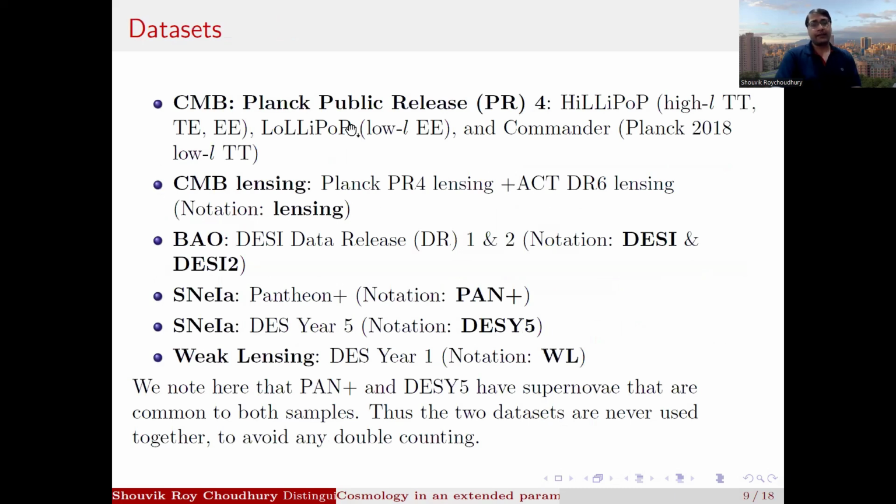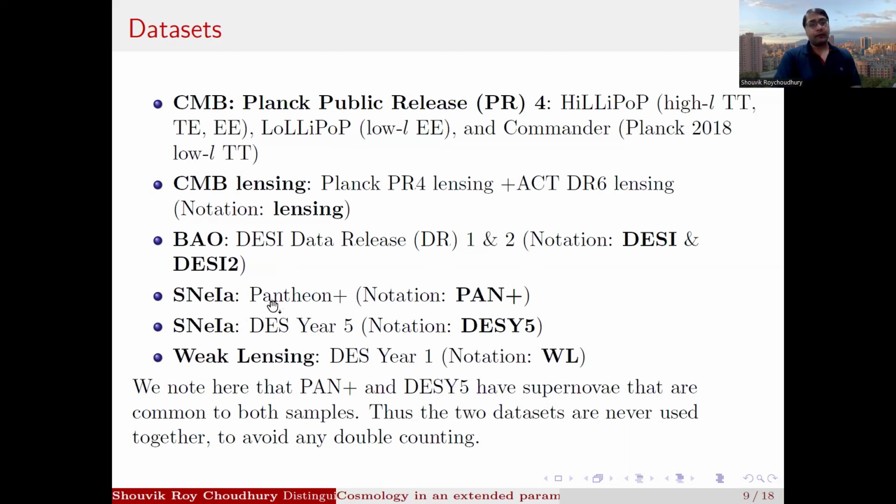So we use these datasets: Planck PR4 for CMB. We use the HiLLiPoP and LoLLiPoP likelihoods along with Commander for low multipole temperature data. And we use CMB lensing data from Planck PR4 and Atacama Cosmology Telescope data release 6. We use BAO data from DESI. So in the first paper, as I said, we used data release 1, and in the second paper, we used data release 2.